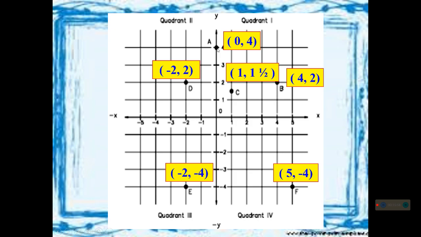Point A is on the y-axis. Next, point B. Since we have positive, positive, it is in the first quadrant, or quadrant 1. Then point C, yes, it is also in quadrant 1. Point D is in quadrant 2. Point E is in quadrant 3. And point F is in quadrant 4.